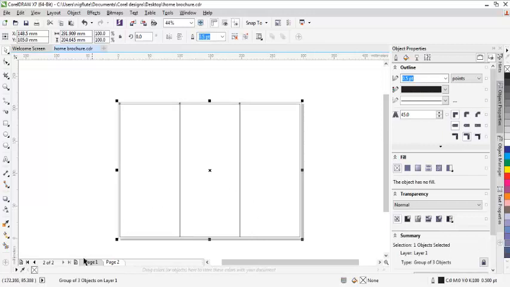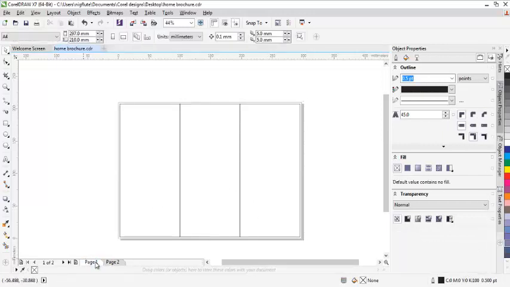Now we'll come to this. Now this is very important. This is going to be my front page of the brochure. Now in designing it, you begin from the left. The page that you intend to make your first page will start here. This is going to be your first page.